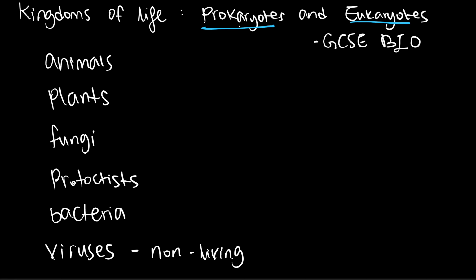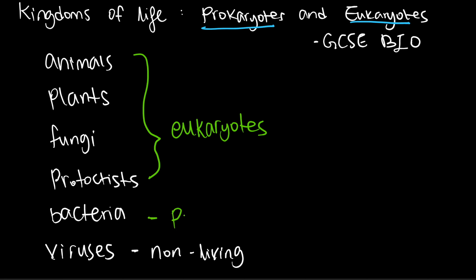But we classify them between prokaryotes and eukaryotes. How do you think we would classify them? Which one would be grouped together? These 4 are grouped together, and these are called eukaryotes. That just leaves bacteria all alone in its own category of prokaryotes. Can you guess why? What makes bacteria so special?